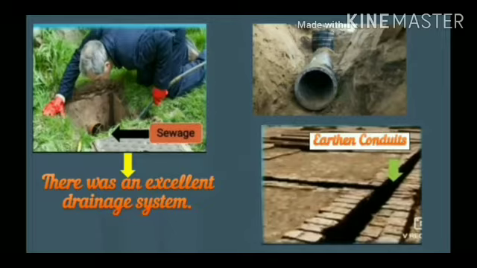There was an excellent drainage system in which they used earthen conduits. Conduits means a channel for conveying water.